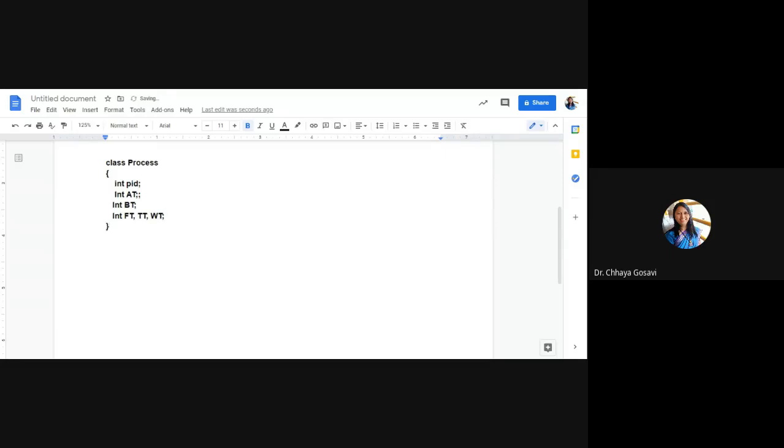Average wait time and average turnaround time are computed at the end, after computing for all processes. So they should not be part of the Process class. The Process class should be this only. And what functions or constructor do you need here for a class Process?